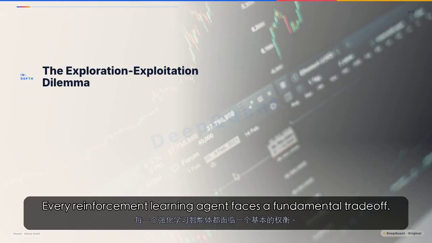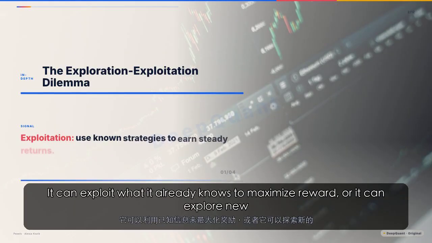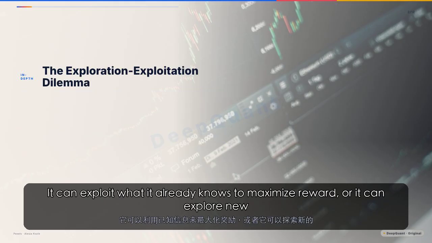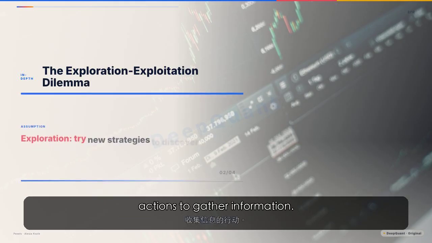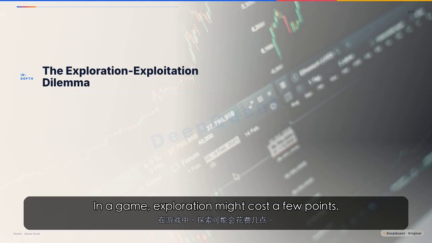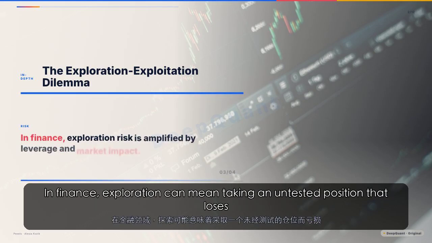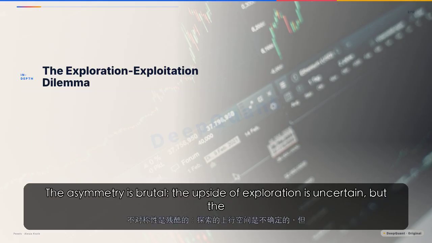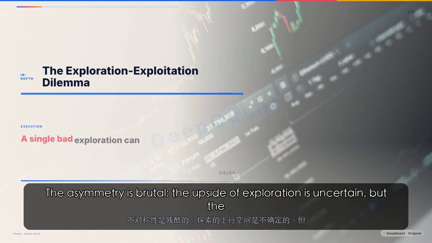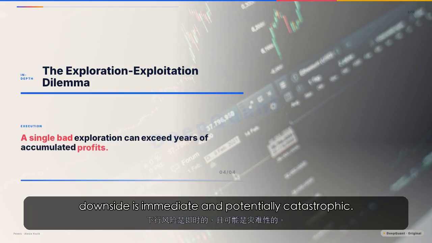Every reinforcement learning agent faces a fundamental trade-off. It can exploit what it already knows to maximize reward, or it can explore new actions to gather information. In a game, exploration might cost a few points. In finance, exploration can mean taking an untested position that loses millions. The asymmetry is brutal. The upside of exploration is uncertain, but the downside is immediate and potentially catastrophic.